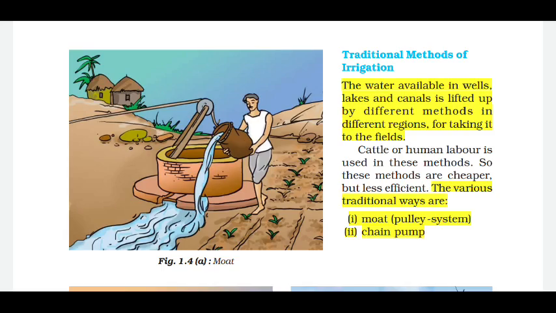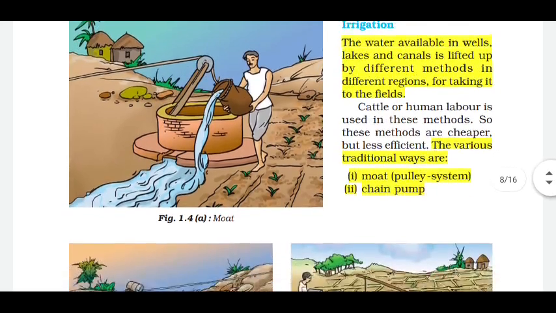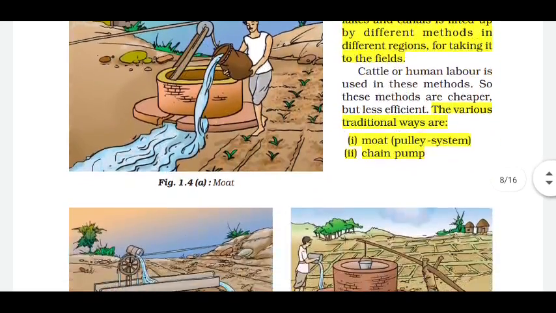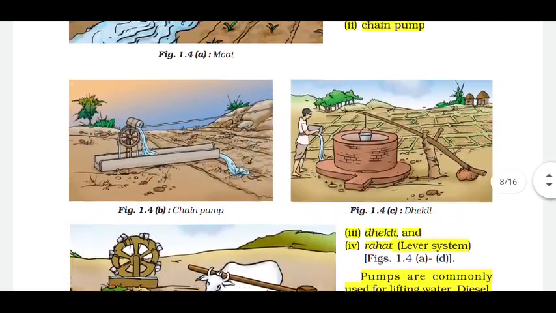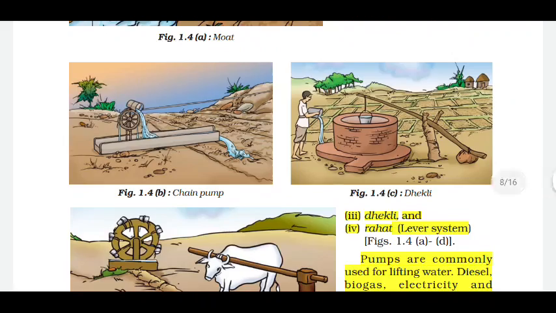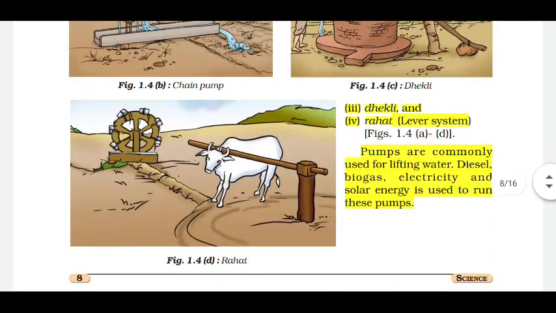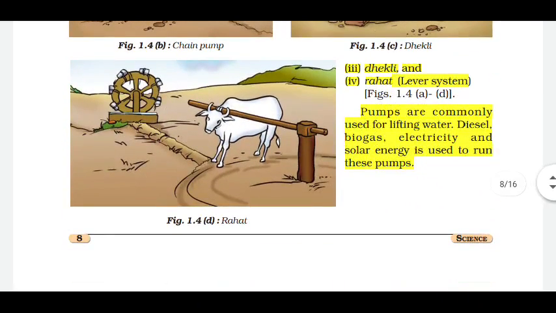The various traditional ways are the moat, you can see it here, the chain pump in 1.4b, the dhekli in 1.4c and the rahat in 1.4d. Pumps are commonly used for lifting water. Diesel, biogas, electricity, and solar energy are used to run these pumps.